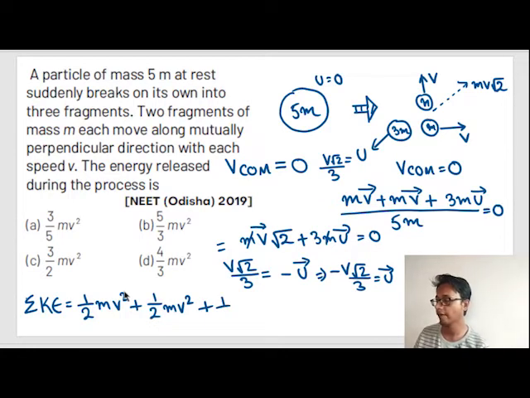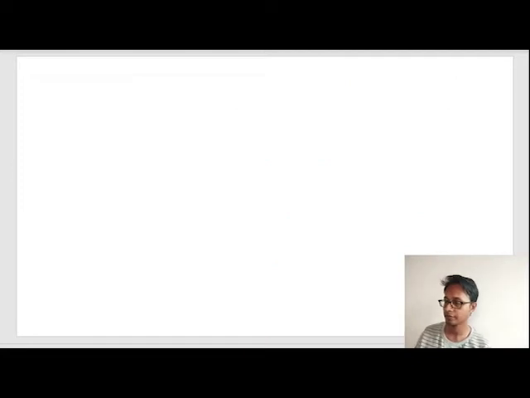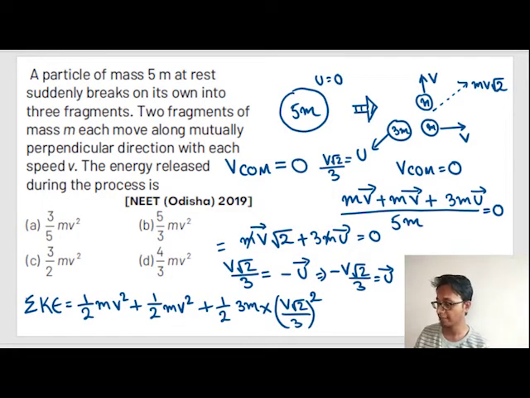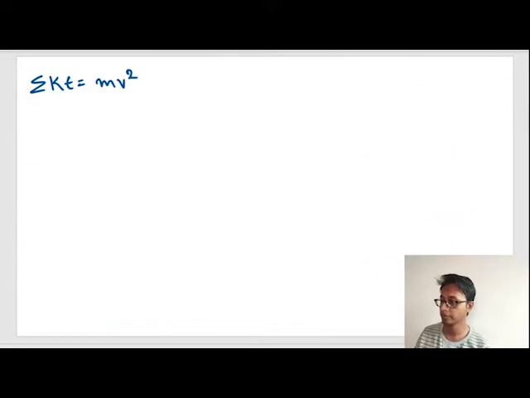plus half into 3m, the mass was 3 times this mass, into what was the velocity? V root 2 by 3 square. So let's solve this. Total kinetic energy is equal to half mv square plus half mv square, which is equal to mv square, since half plus half is equal to 1, plus half into 3m into v root 2 by 3 whole square.